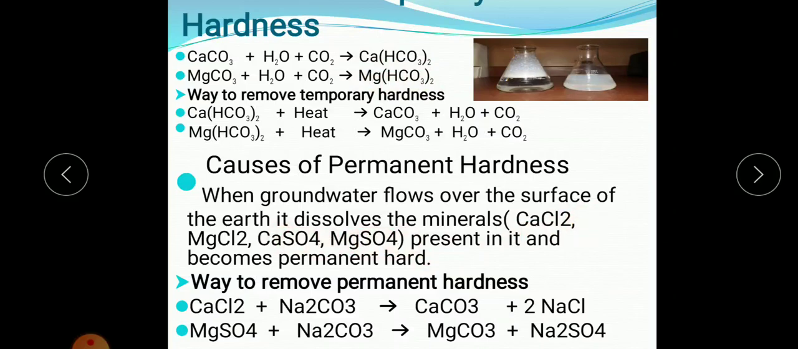Now how can we remove the permanent hardness? The way to remove permanent hardness: calcium chloride, if you have got, needs to be treated with sodium carbonate. When you treat with sodium carbonate, it will form calcium carbonate and sodium chloride. So in that way we can remove the hardness. And next, magnesium sulfate can react with sodium carbonate to form magnesium carbonate and sodium sulfate. In that way also we can remove the permanent hardness.